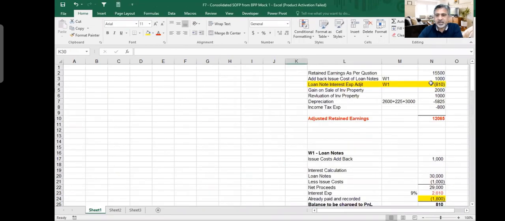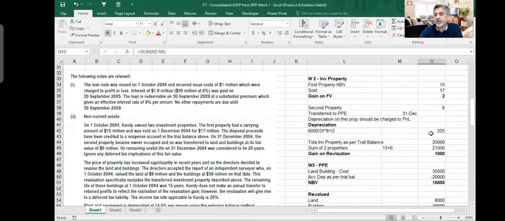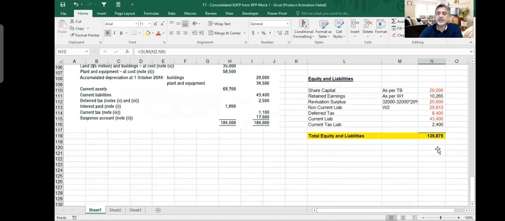So if we just charge this number with this number, total 2610 interest expense. So our retained earning will become 10,265. Instead of charging the difference, the full 2610 should be recorded. Your retained earning will become 10,265. And now if you scroll down, yes, now it's correct, sir. Now it is equal. Now there is no difference. So the only difference was in loan notes. And because of loan note, that 1.8 million, it becomes 10,265. Okay, finally it is done.